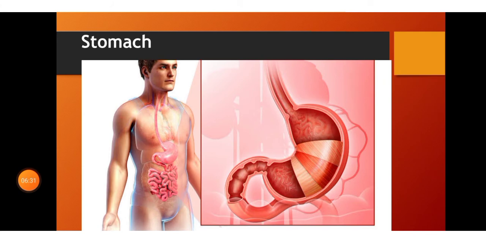Now we know that the esophagus opens into the stomach. The stomach lies on the left side of the abdomen. It is a sac-like organ connected to the esophagus and the intestine. The stomach secretes an acid. That's why many of us have an acidity problem. When we eat too much, then also we have the acidity problem.